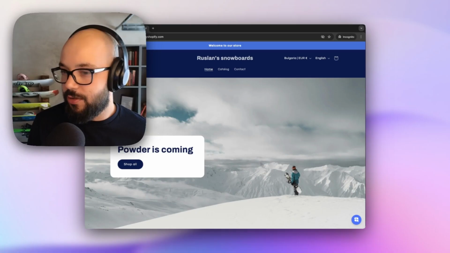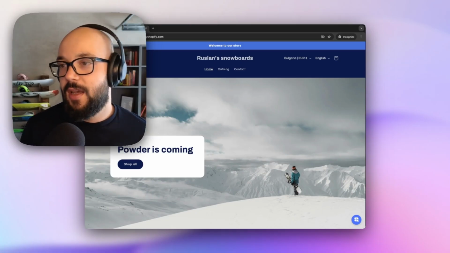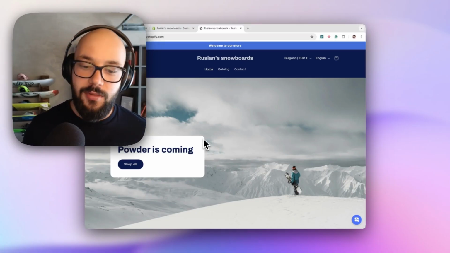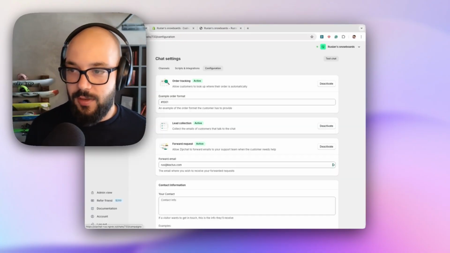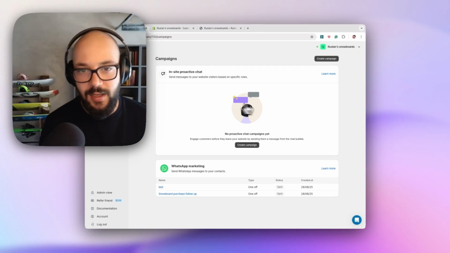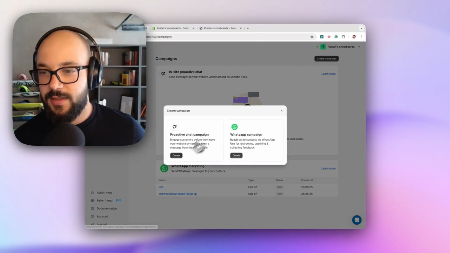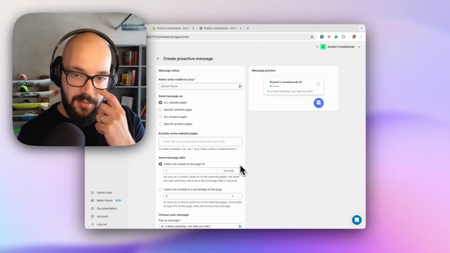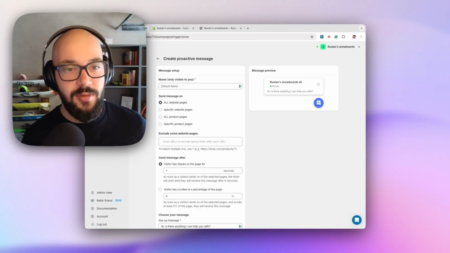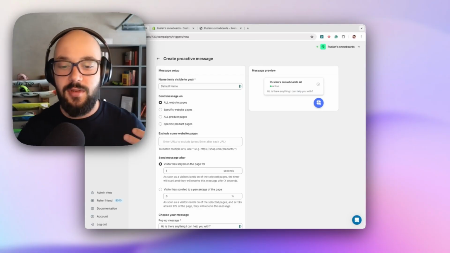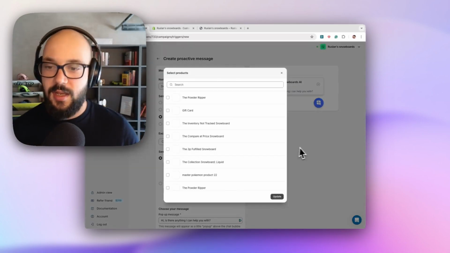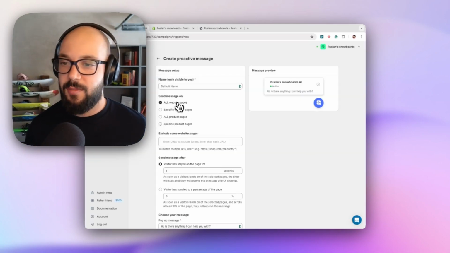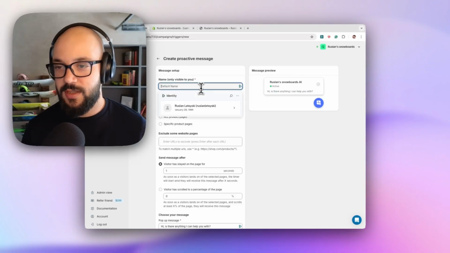Another cool thing that you can do is you can create proactive campaigns. Similar to WhatsApp campaigns, these allow you to talk to customers proactively, but on the website. To do so, I go to campaigns and I can click create campaign. I can select a proactive chat campaign. And this proactive chat campaign allows me to proactively send a message to a customer when something happens. I can do this on all pages, on specific products, I can do it on specific pages, etc. But for now, I'm going to put it on all pages.